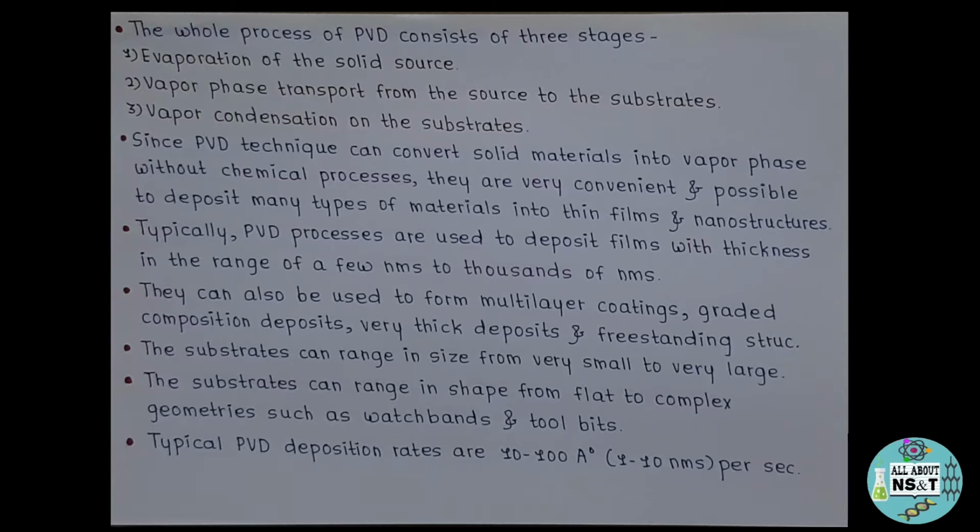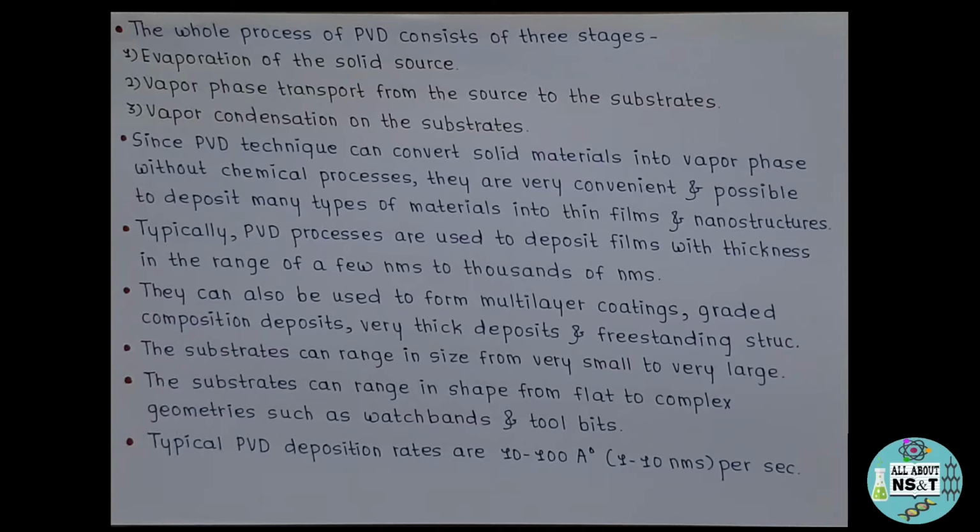So PVD is a purely physical method and there are no chemical procedures or reactions involved in it, and that's why it becomes convenient and easy to deposit thin films of many types of materials using PVD.